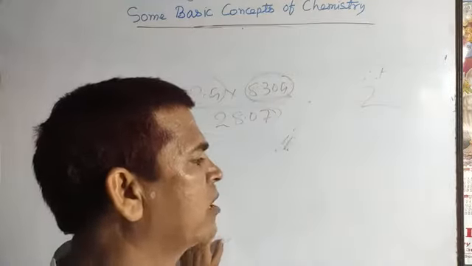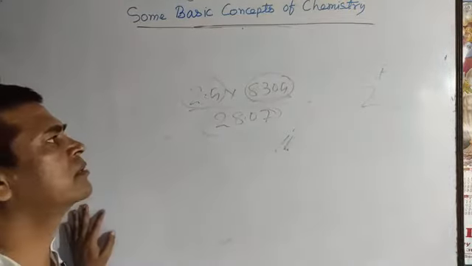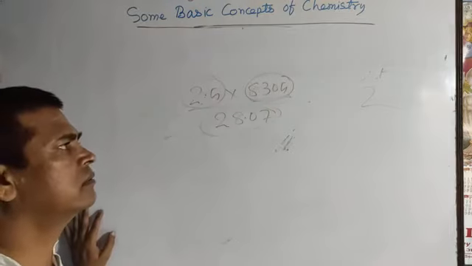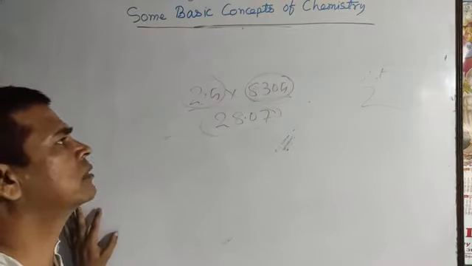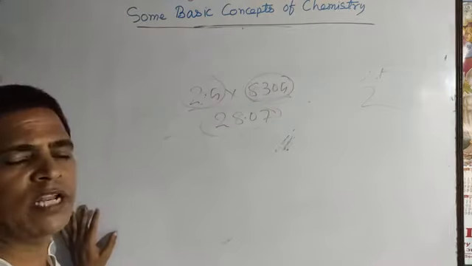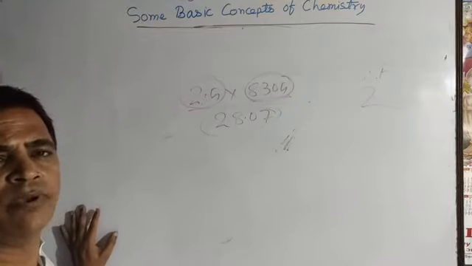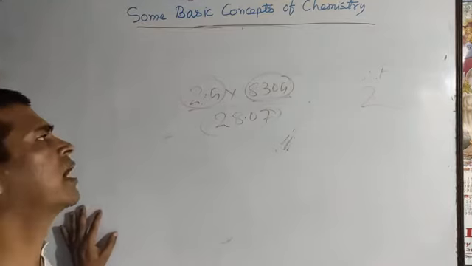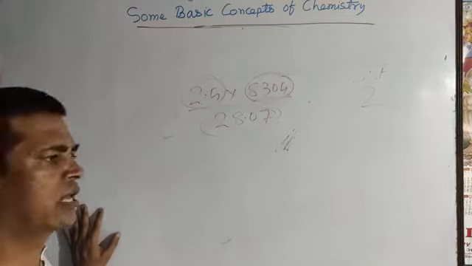Okay, so in this way, in uncertainty in measurement, three terminologies are discussed: one, scientific notation; second, precision and accuracy; and third, significant figures.